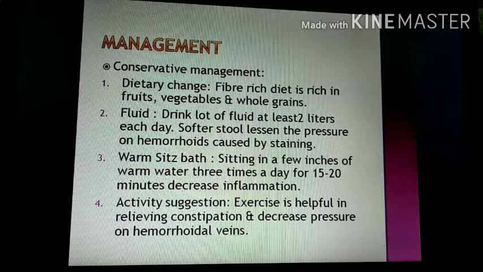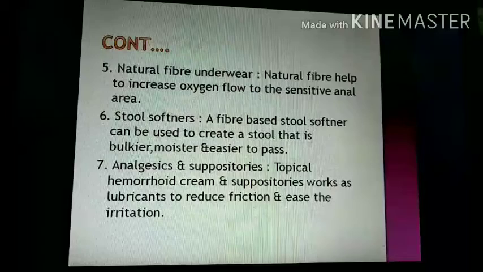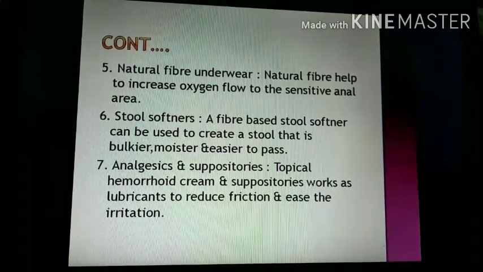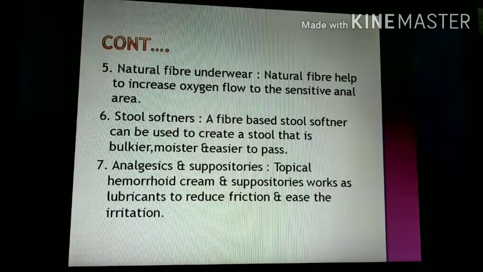And activity suggestion, the person has to do the activity. If the person doesn't do activity, the peristaltic movement decreases, which may lead to constipation, है ना. So the person has to increase the activity, that is exercise is helpful in relieving constipation and also decreases the pressure on the hemorrhoidal vein. Then natural fiber underwear, this increases the oxygen flow to the anal area.